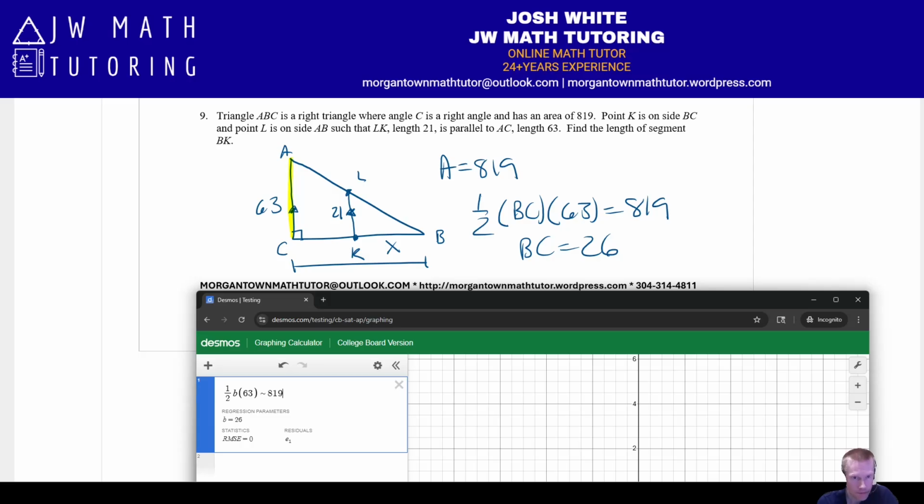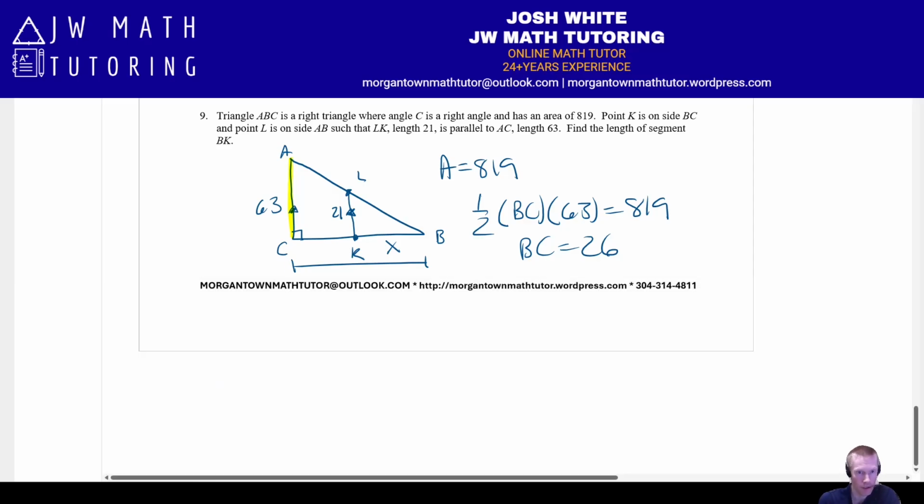Now, we can set up a proportion with similar triangles to solve for the length of X. So essentially what's going to happen is, we have these two sides, and we'll just fill this in now as 26. The two yellow sides are sides in the large triangle. Then the two red sides are sides in the small triangle.